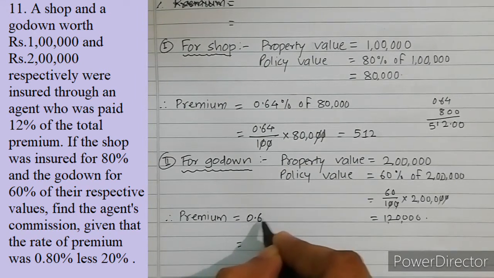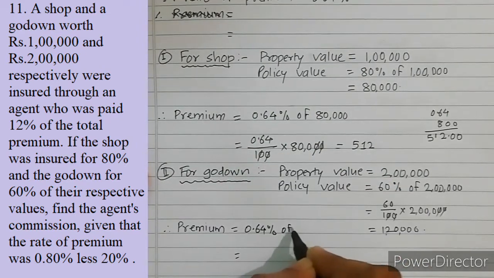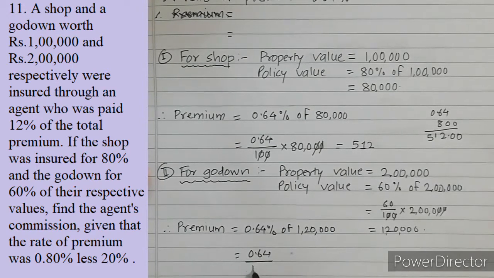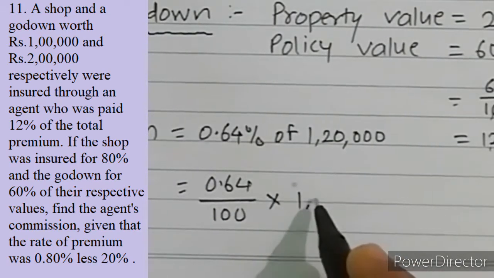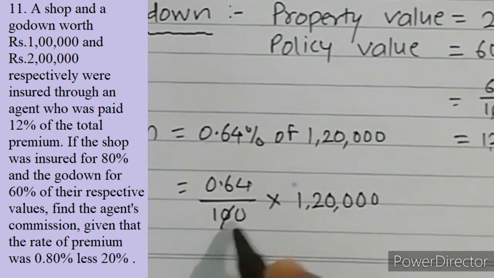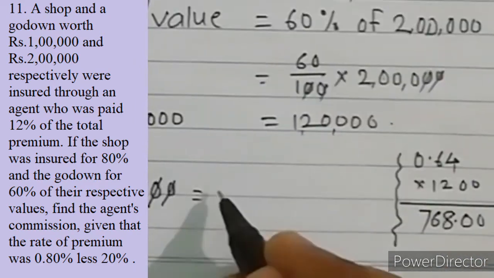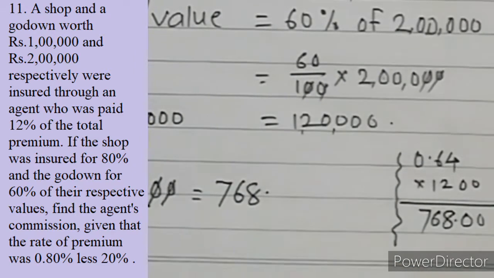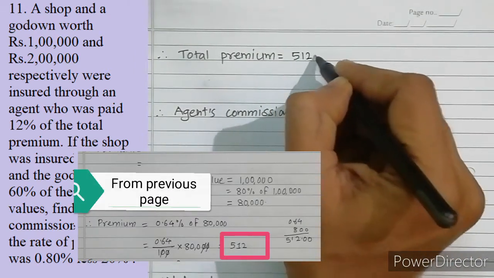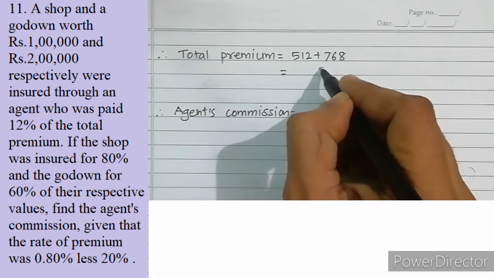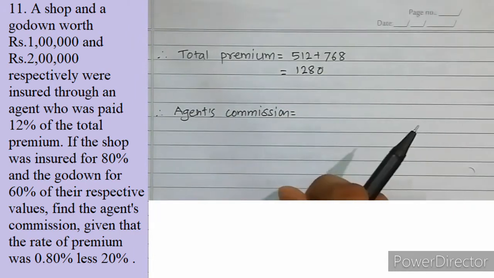Okay, so what is the premium? Premium is 0.64% of 1 lakh 20,000. So let us calculate 0.64 divided by 100 into 1 lakh 20,000. So zeros cancel, which is equal to 1200 into 0.64, which is 768. So total premium is 512 plus 768, which is equal to 1280.